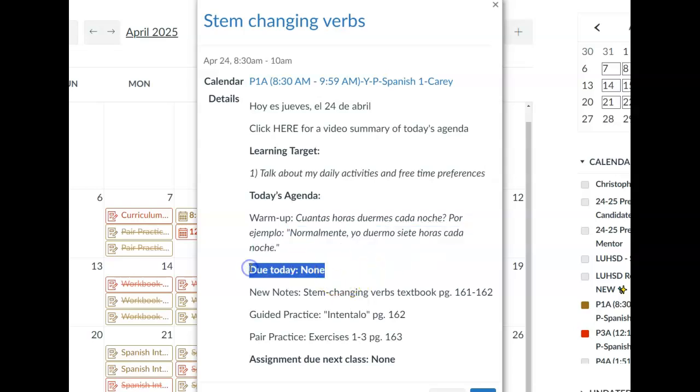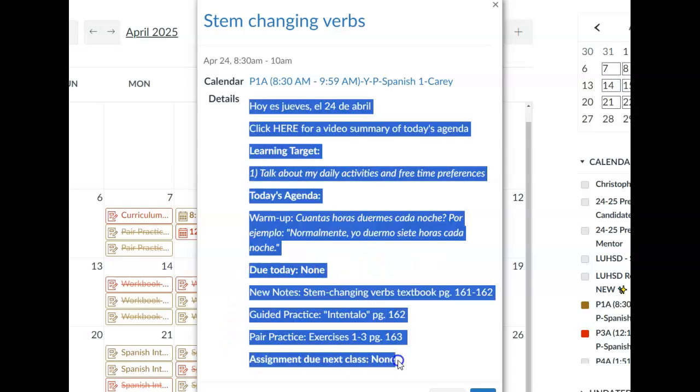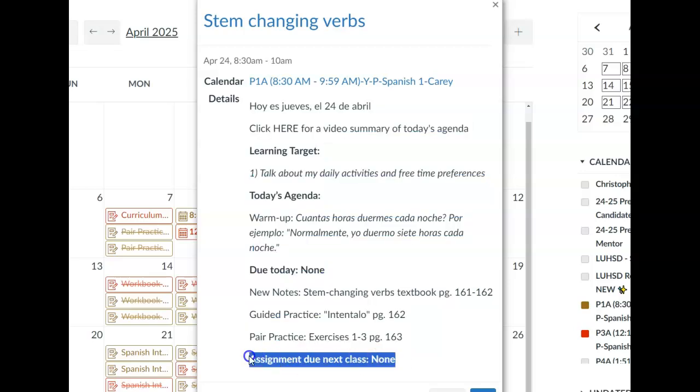Nothing due for today. No homework. No homework due for next class for the weekend. And your new notes today are on what we call stem changing verbs. You'll do a little guided practice and then some pair practice with your elbow partner, small groups, and that will be the agenda for today.